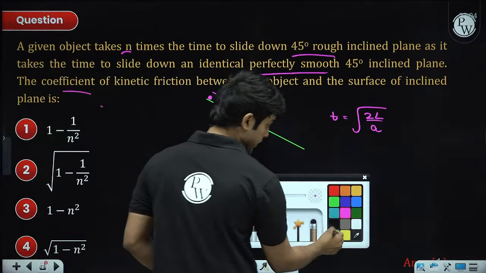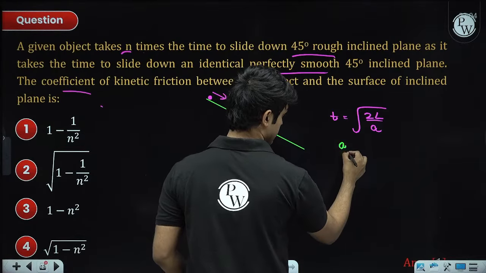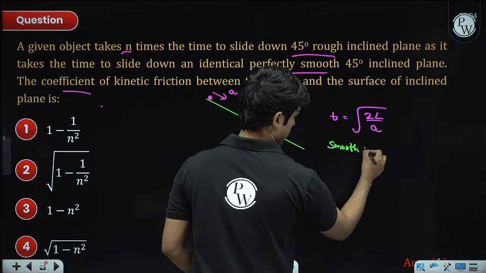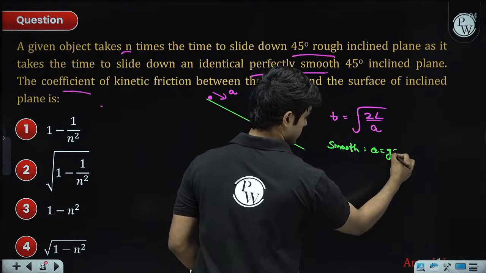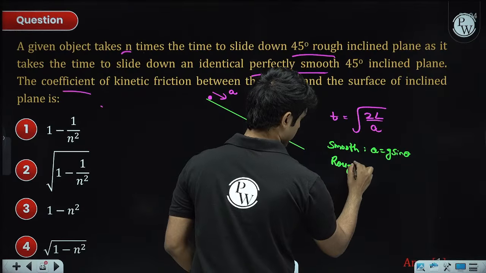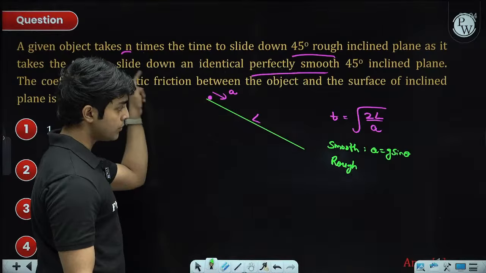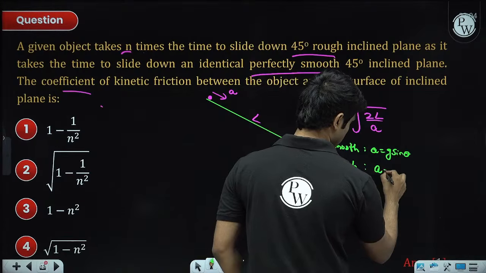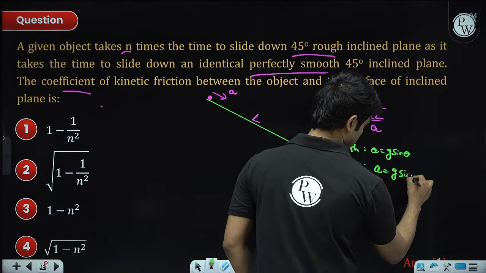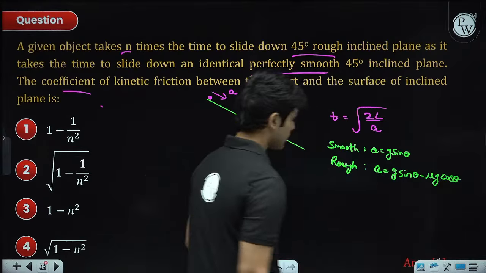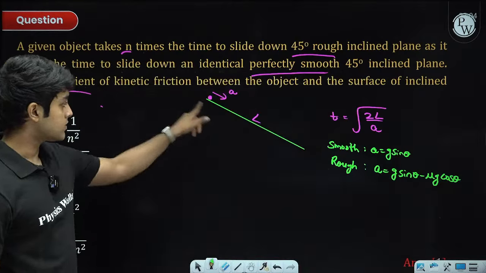Now in the smooth case, a will be g sine theta, and in the rough case, the only difference is there will be a mu mg cos theta upwards. So the acceleration will be g sine theta minus mu g cos theta. This is the only difference. The length remains the same, right?